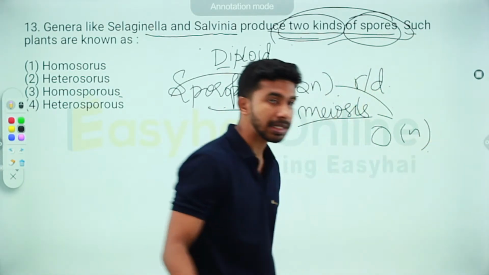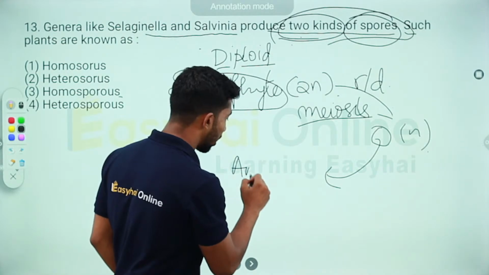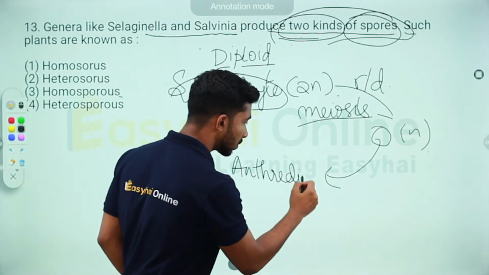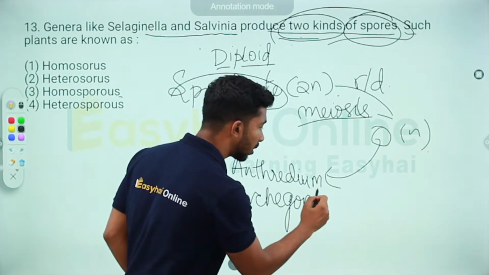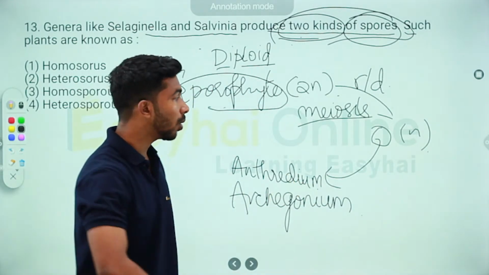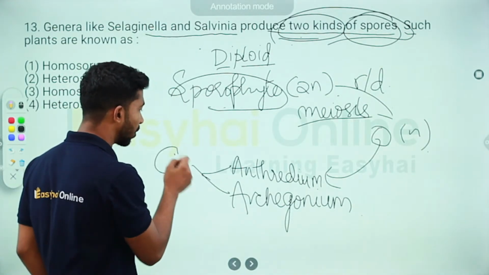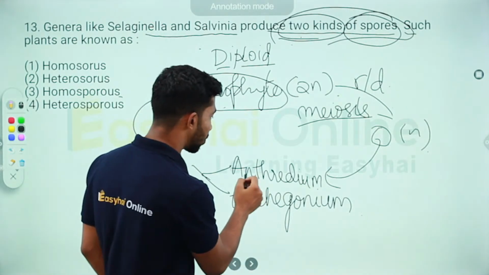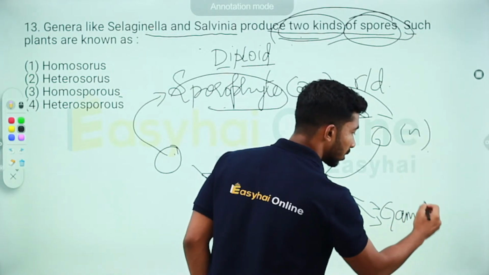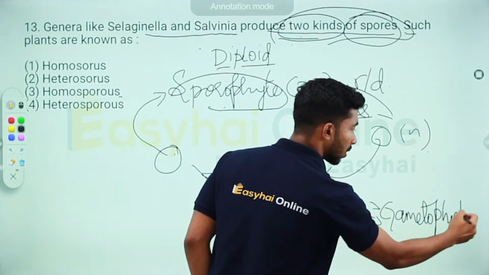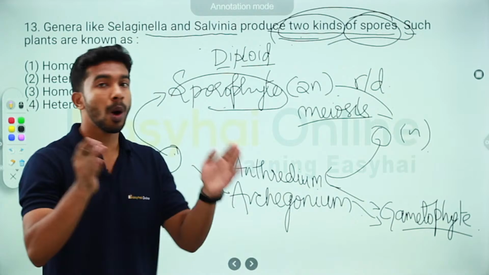Now what happens is, this spore goes ahead and produces a body that has both the antheridium, the male part, and the archegonium, that is the female part. They further go on to produce gametes and then they fuse and give rise to a sporophyte. These are called gametophytes because they produce gametes. Simple. Now since they produce the same kind of spores, this is called homospory.